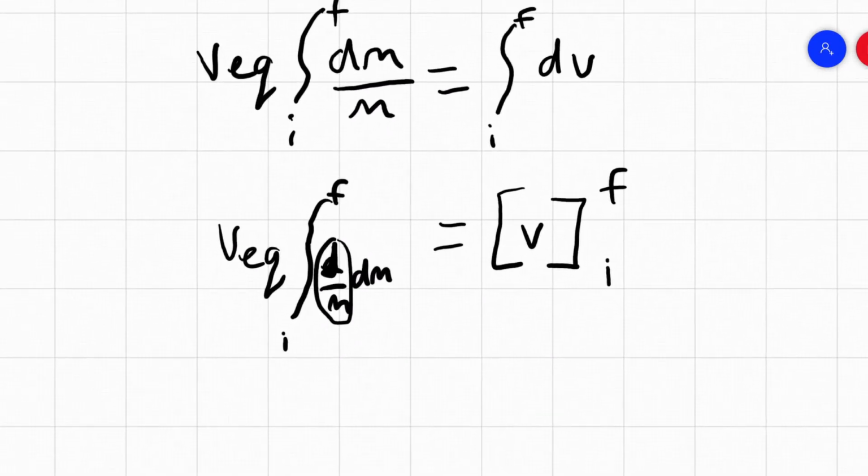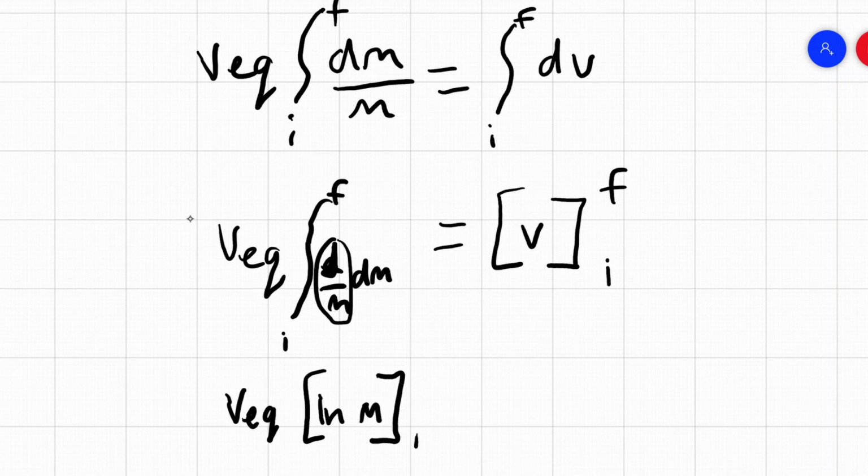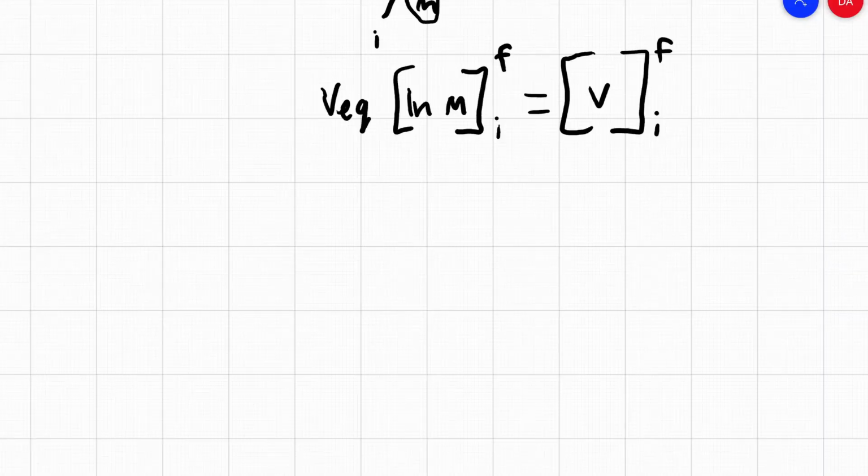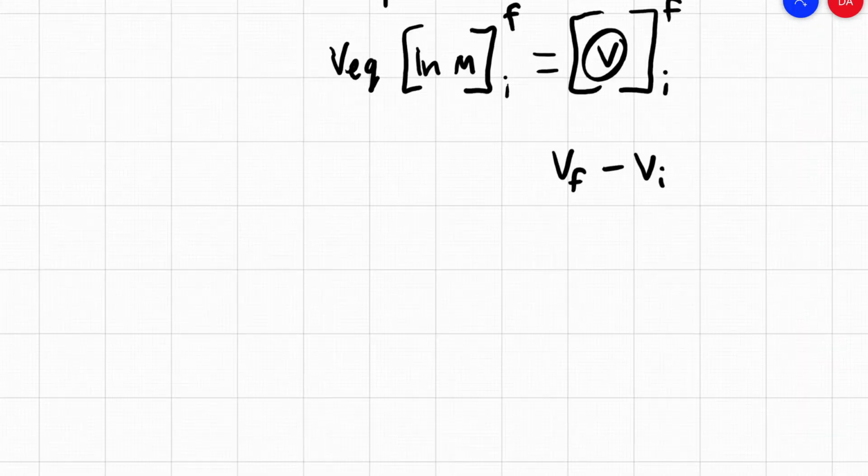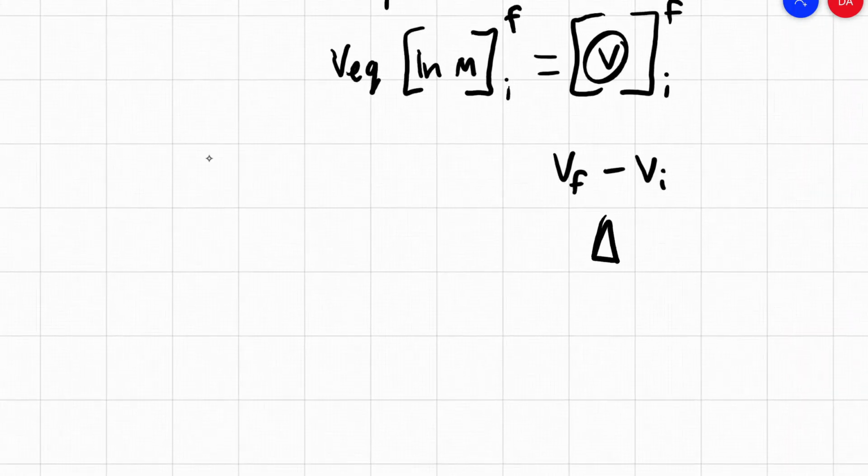So here we can rewrite this as v equivalent times the natural log of m from initial to final, and make that equal to v from initial to final. And v from initial to final is the same thing as v final minus v initial. So this is just the delta v.